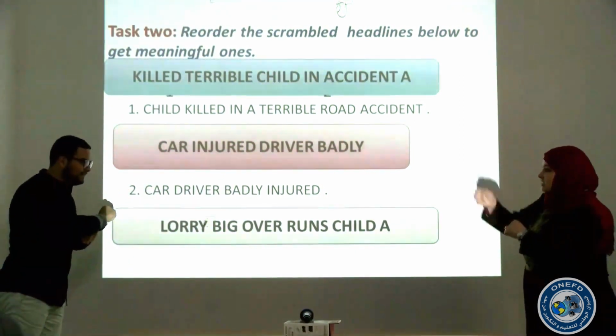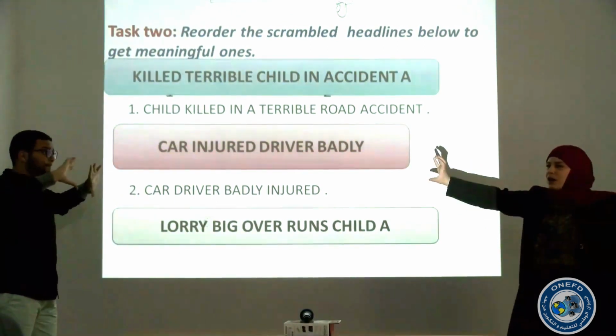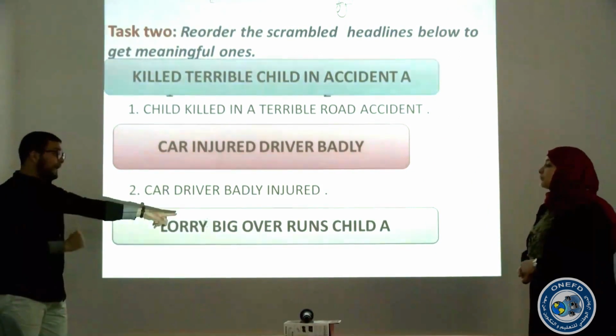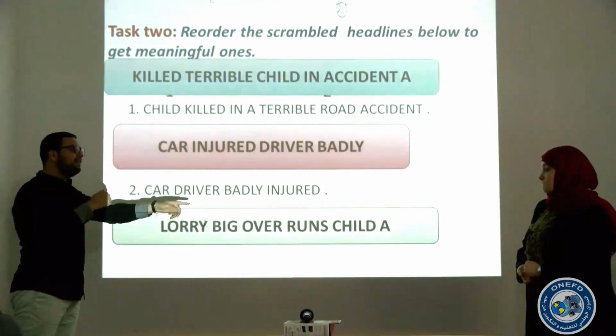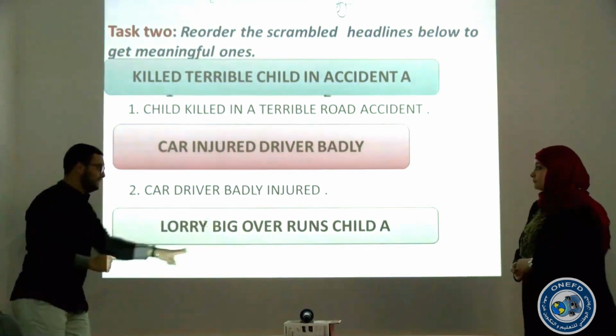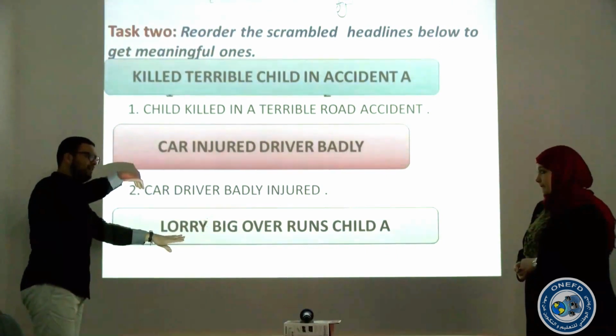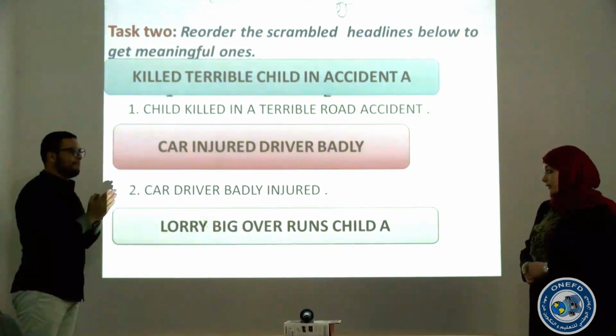Are you ready? Yes, sure. Good. Lorry, a, big, over, runs, child, up. I repeat: lorry, big, over, runs, child, up. Okay.